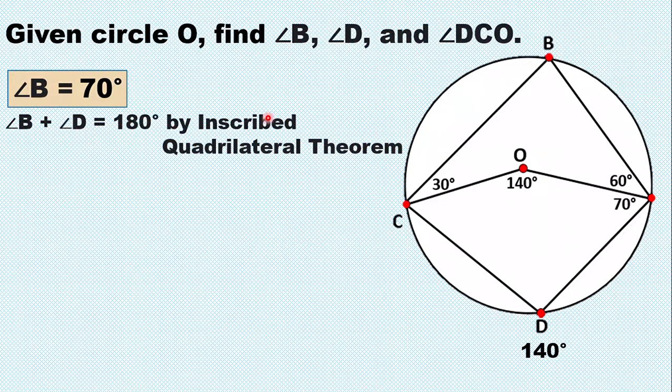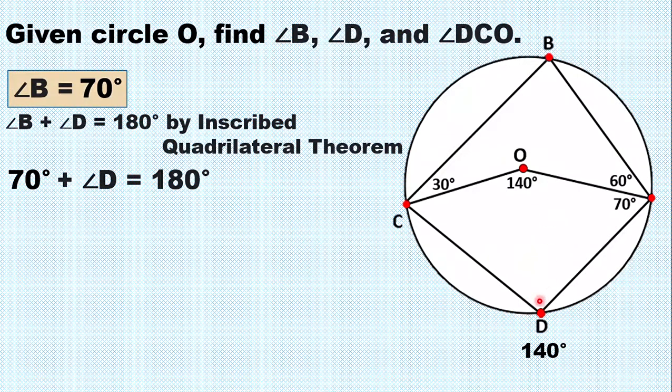Okay, so yung angle B plus angle D is 180 degrees by the inscribed quadrilateral theorem. Let us find angle D. So, yung angle D at saka yung angle B ay opposite angles. So, supplementary yung kanilang angle. So, if angle B is 70 degrees, by substitution, we have 70 plus angle D equals 180 degrees. So, their sum is 180 degrees because they form opposite angles. So, supplementary.